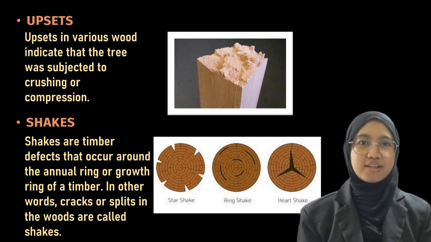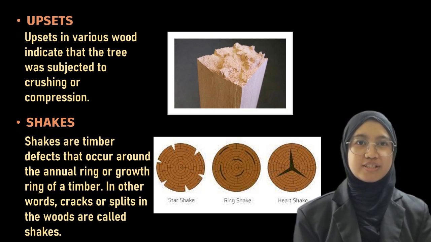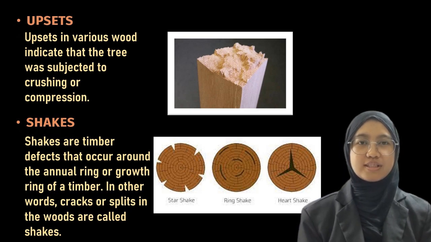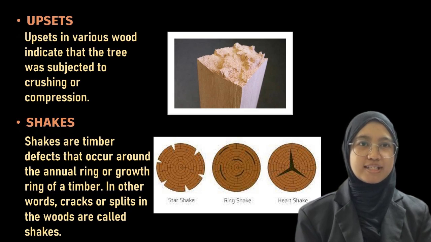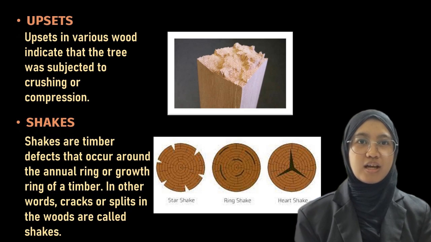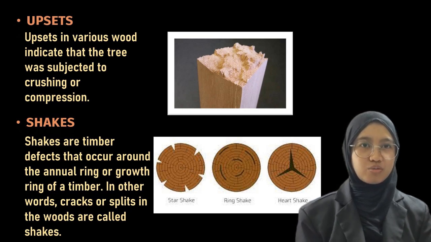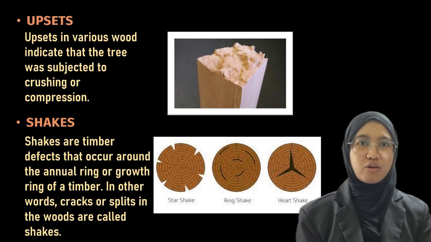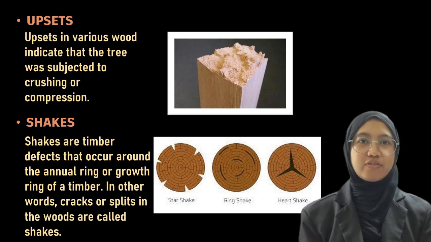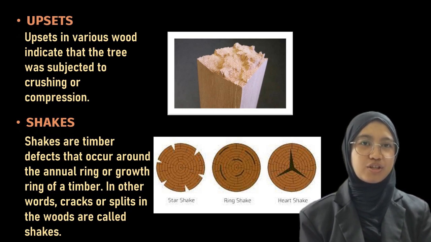The first one is star shakes. This type of shake starts propagating from the bark towards the sapwood and sometimes even toward the heartwood along the line of medullary rays. Cracks are wider on the outer edge or bark and narrower on the inside. The main reasons behind star shakes are extreme heat or frost during the growth of the trees and rapid or uneven seasoning after cutting of the timber. Extreme heat or frost causes temperature difference, which causes shrinkage leading to the crack.